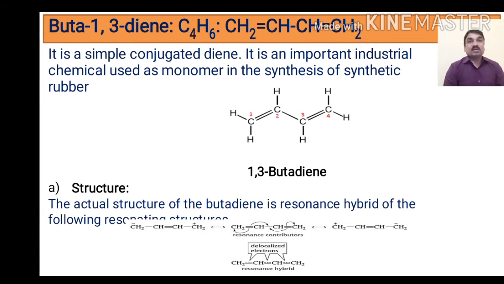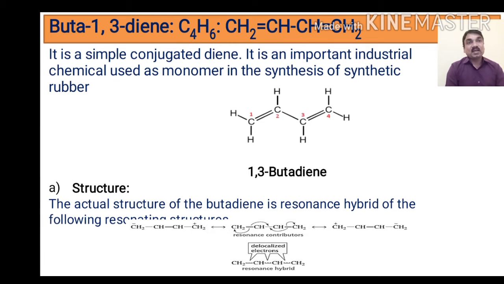So the next molecule is 1,3-butadiene. Its molecular formula is C4H6. Its structural formula is CH2=CH-CH=CH2, so alternate double, single and double bonds are present. It is a conjugated diene, a simple conjugated diene. It is an important industrial chemical used as a monomer in the synthesis of synthetic rubbers. So this 1,3-butadiene is very important in the preparation of polymers or rubbers.